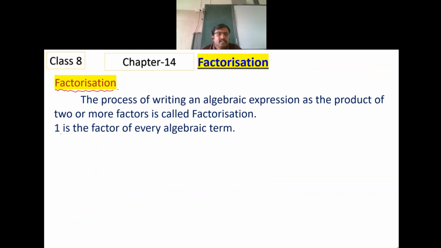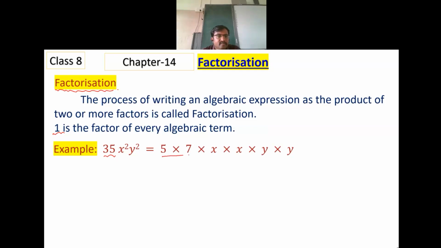Coming back, you should know this. 1 is a factor of every algebraic term, because any number as well as any algebraic expression multiplied by 1 gives the same thing. If I consider 35x square y square, this 35 is the prime product 5 into 7.